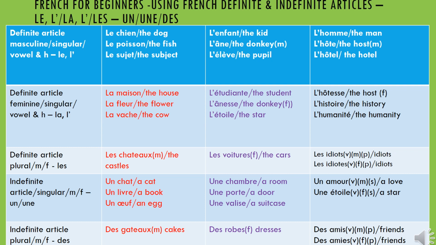But here you just say un amour. The only thing is you join the N with A, so it becomes un-amour. You don't say un amour separately, you join the N and the A, so you pronounce it un amour. So une étoile also begins with a vowel, female, singular. Nothing is removed, it's the same, so it's une étoile. It means a star.